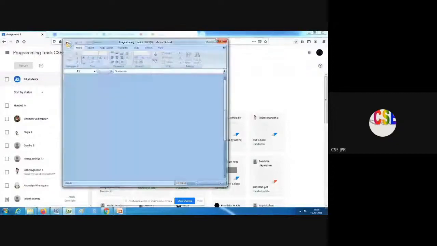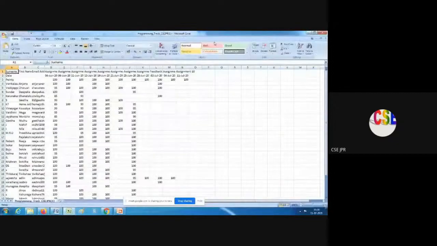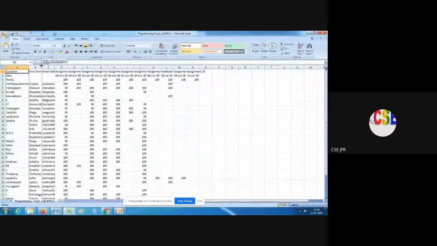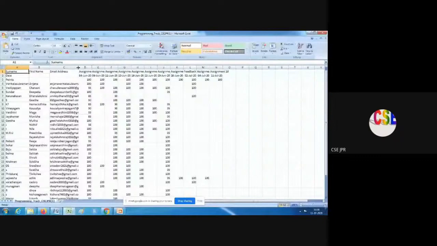Their name, email address, along with assignment 1, assignment 2, whatever marks we have is listed here. So this is the best method for online assignment submission.